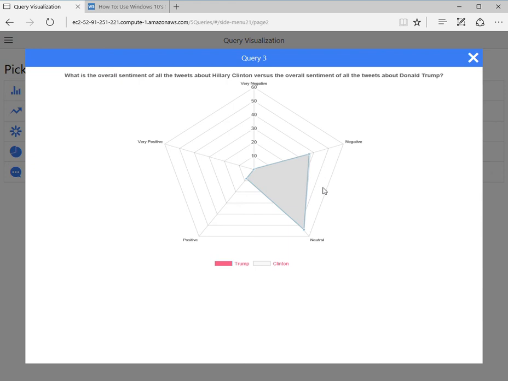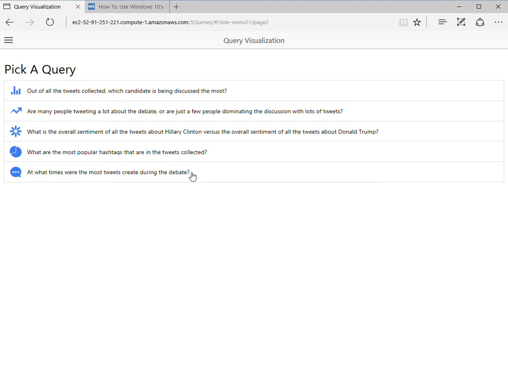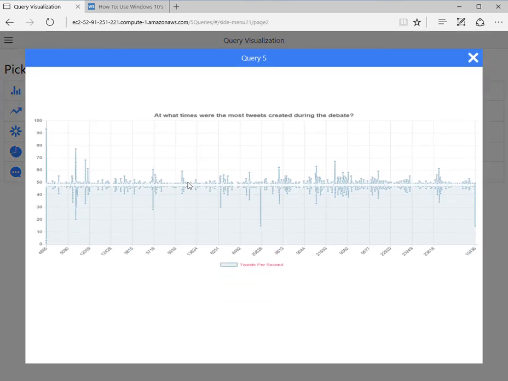So it's very, very interesting now that we know the results of the election to see that Trump was talked about more, skewed slightly lower negatively, and he ended up winning the election, though Clinton did have the victory in the popular vote. Our final one was the timing of the tweets.